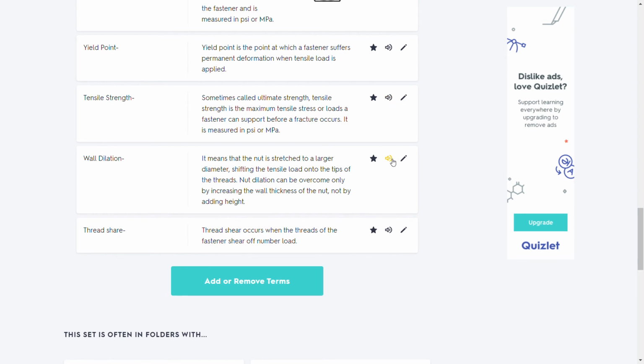Nut dilation. It means that the nut is stretched to a larger diameter, shifting the tensile load onto the tips of the threads. Nut dilation can be overcome only by increasing the wall thickness of the nut, not by adding height.